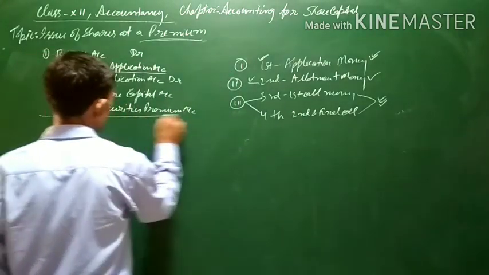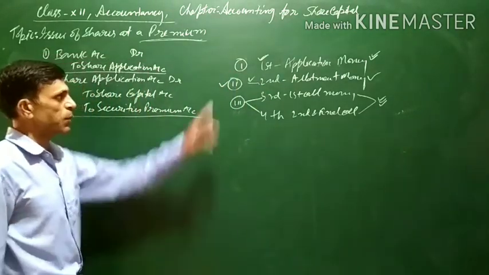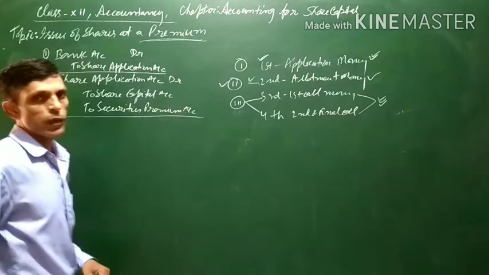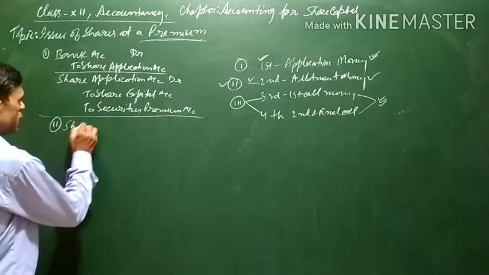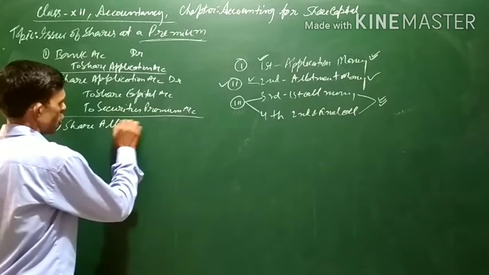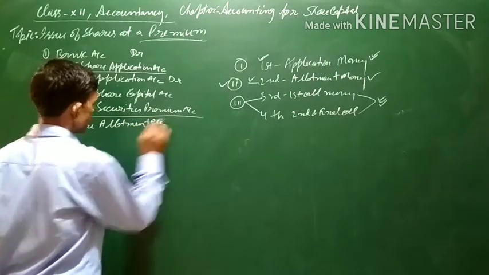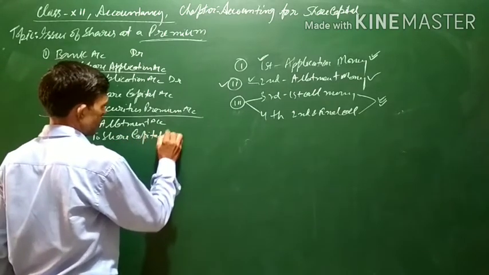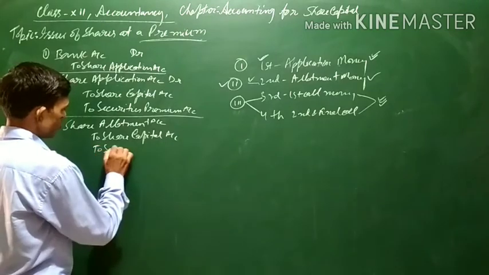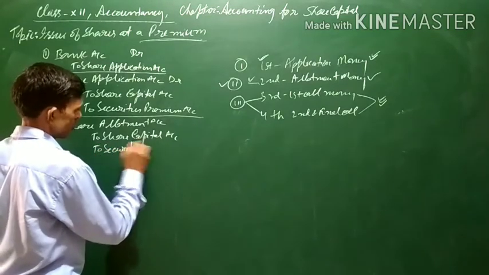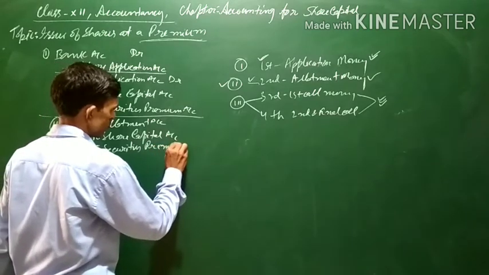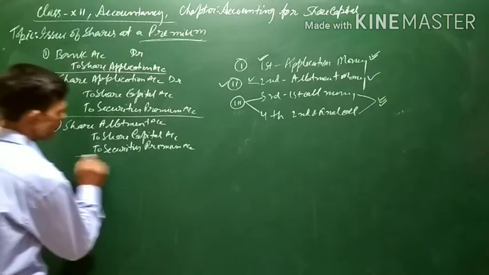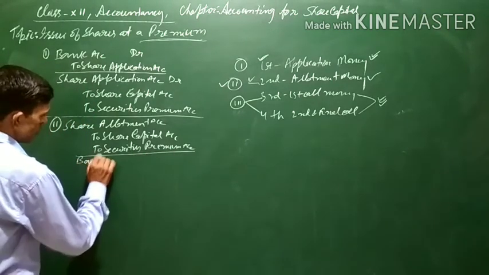Now let us come to the second scenario, when the premium money is called along with allotment. When premium is along with allotment, the general entry will be share allotment account debit to share capital account, to securities premium account. This will be one general entry, and next will be when the money is received.